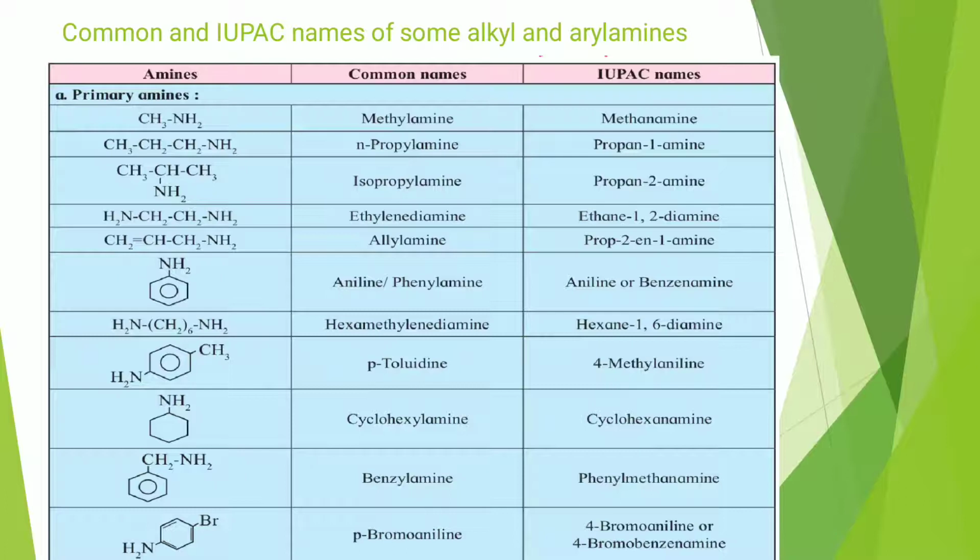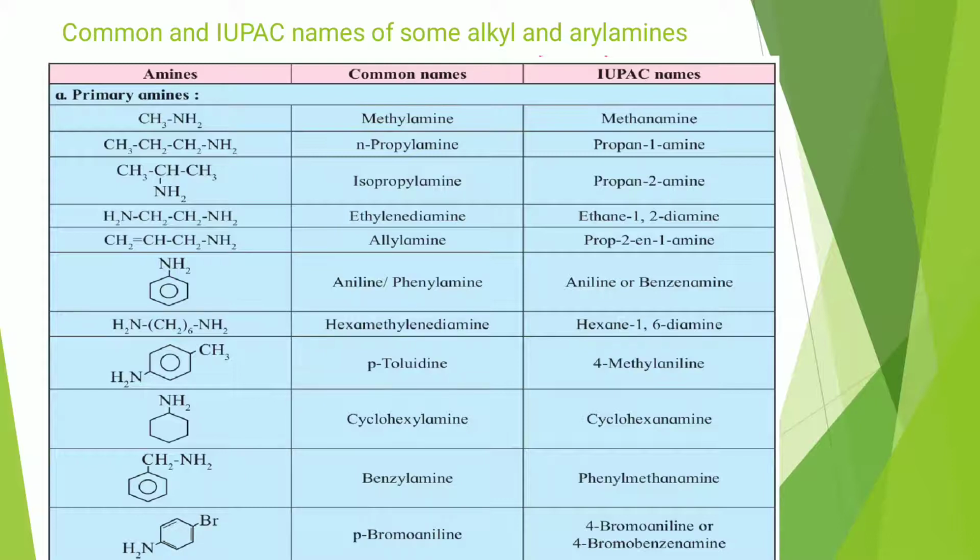Next example, CH2=CH-CH2NH2. The group is allyl, so common name is allylamine. Its IUPAC name is prop-2-en-1-amine, because double bond is present between second and third carbon. Amino group is present at the first carbon, so prop-2-en-1-amine.